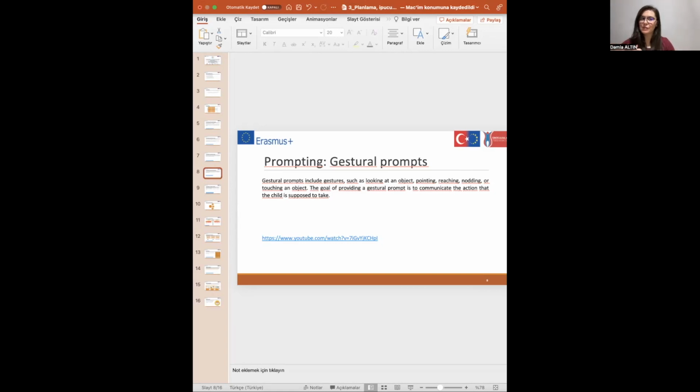Okay, this is the difference between gesture prompts and other prompts. Let's see an example here. I'm sure you will understand better now.